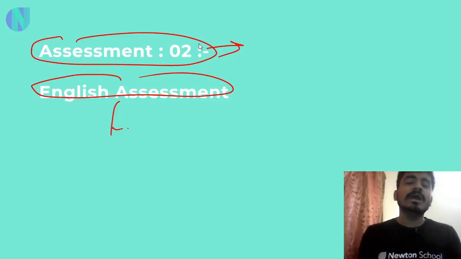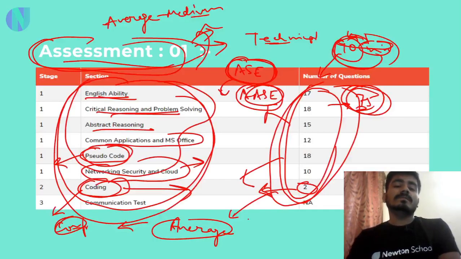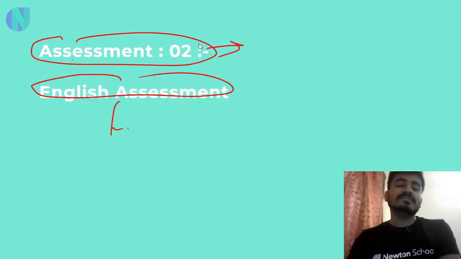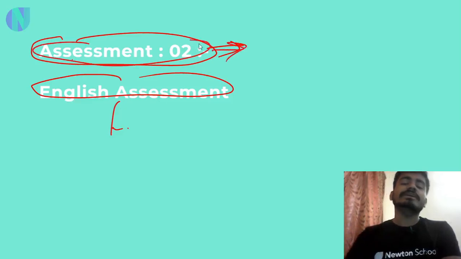All those answers will be recorded and sent to Accenture. So this was your first assessment and this is your second assessment, and you will get shortlisted after this second assessment.